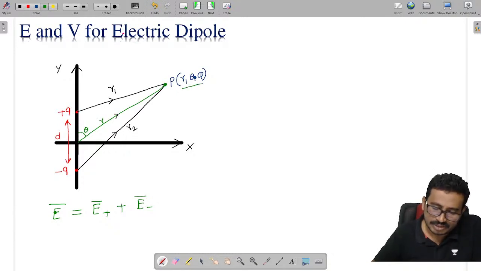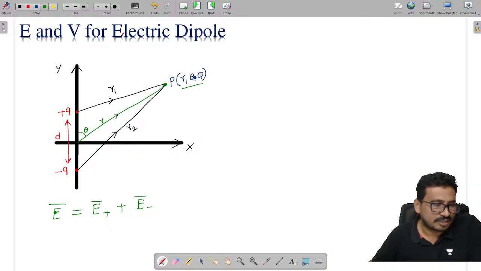This point is in the spherical system. If it is not, you need to convert it to the Cartesian system.